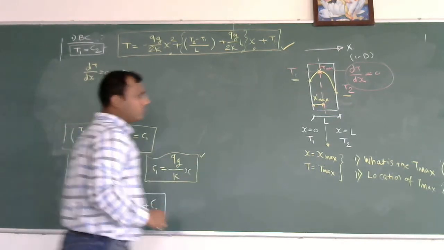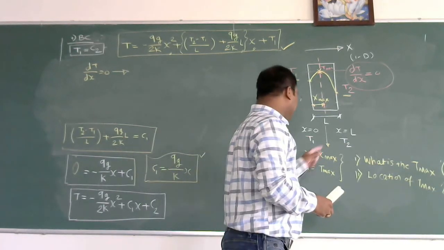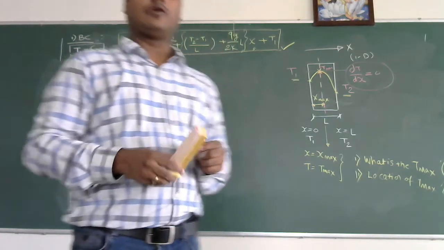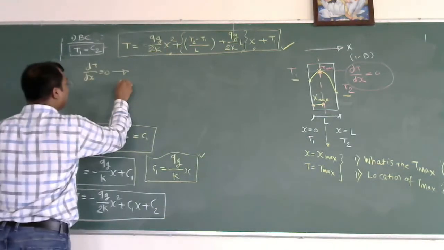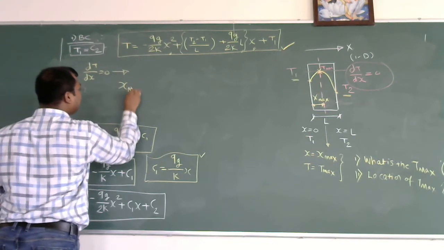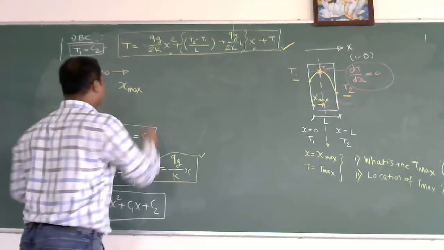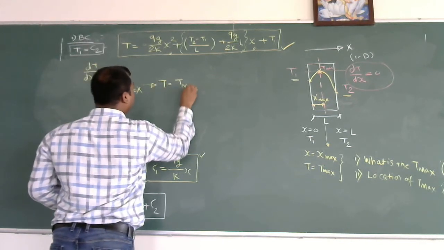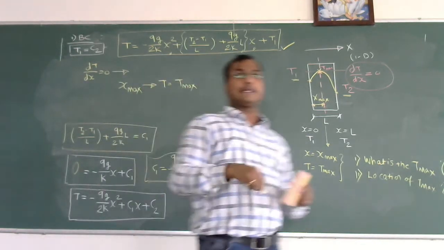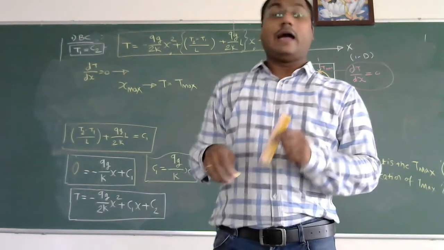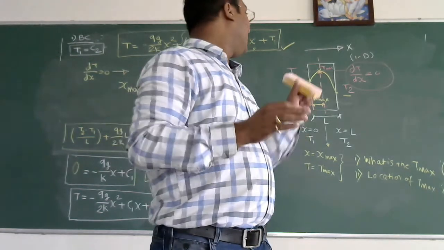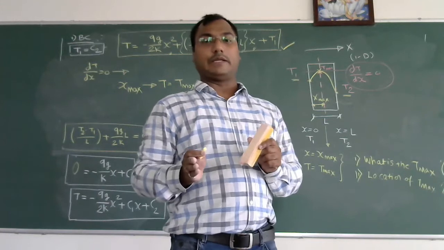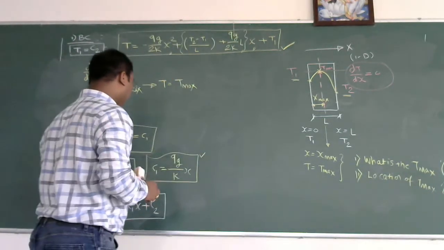Now for the value of C2, what do I need to do? I need to put at x is equal to x max, T is equal to T max. At x is equal to x max, T is equal to T max. And why exactly are we doing this? Because we need to find where the maximum temperature is and what the maximum temperature is.